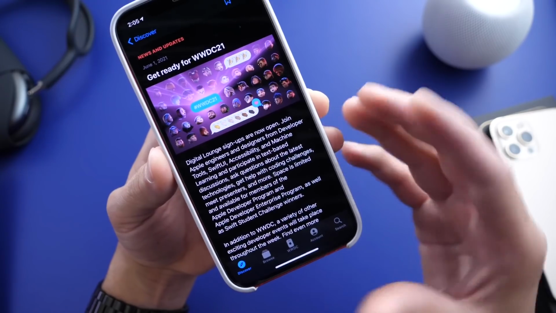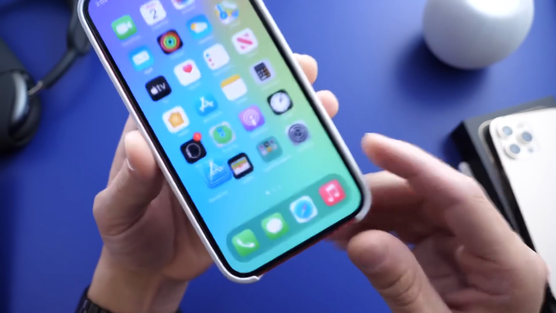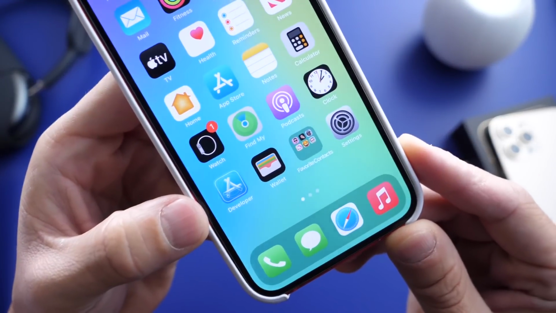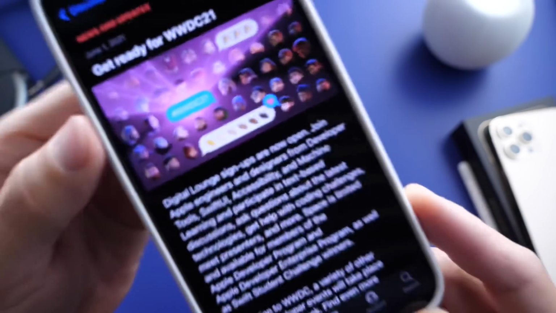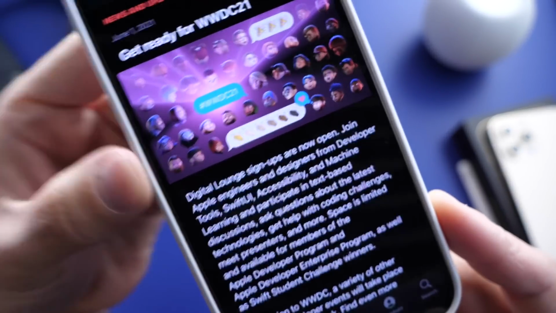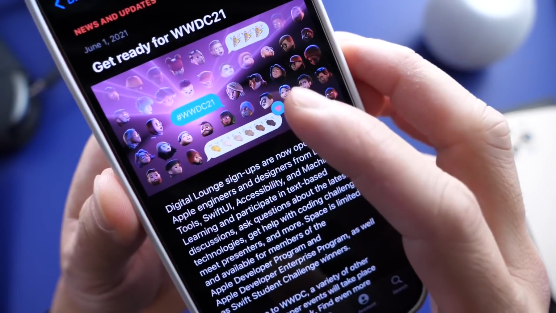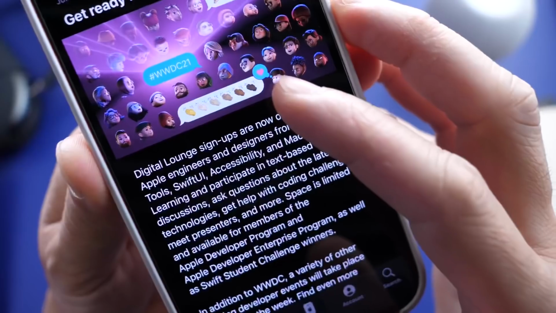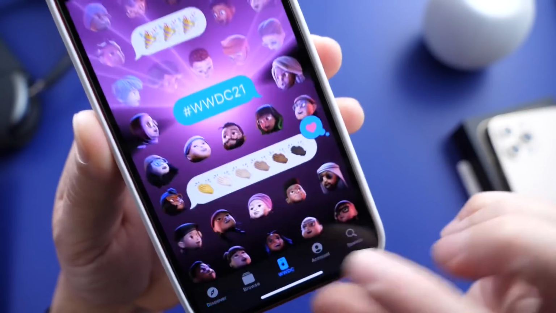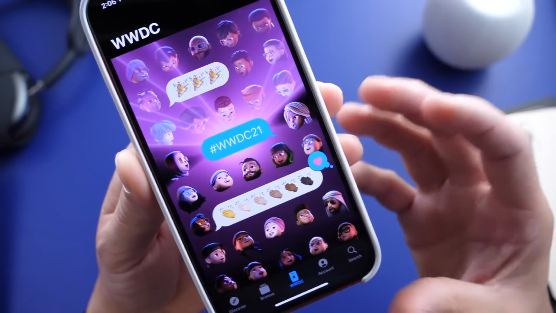Now, as you can see here, further confirmation right here, the developer application also shows the actual tags and the actual information. We see celebrating with confetti. We see WWDC, the same stuff here. We see right there some bubbles. So everything points at a major overhaul to the Messages application.